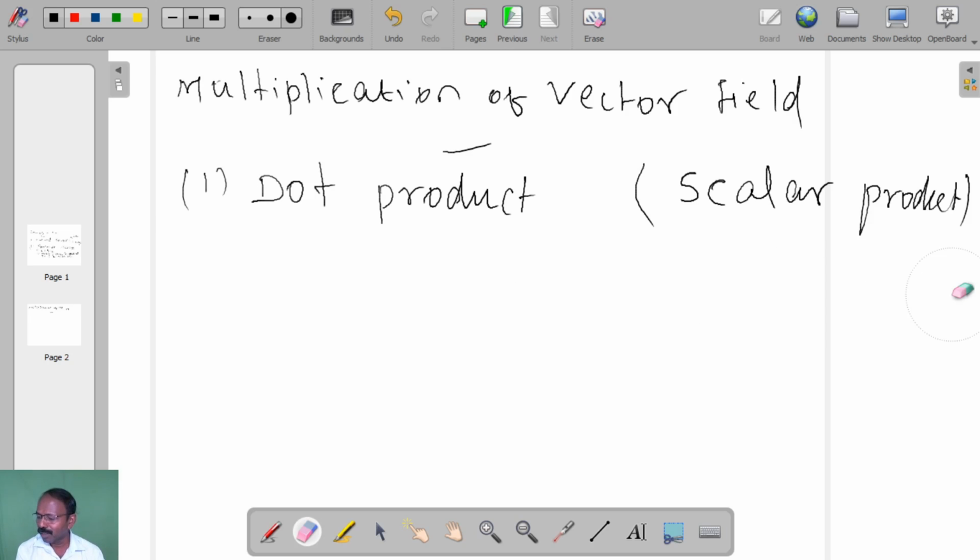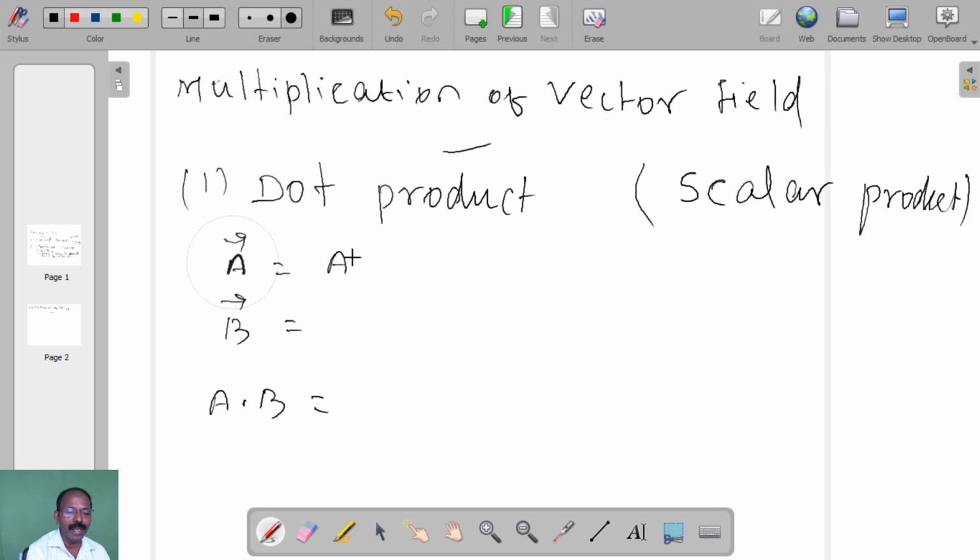For example, in the dot product operation, two vectors are given, this A vector and B vector. Then how to perform the dot product A dot B, that we will see. So how will we write the A vector?